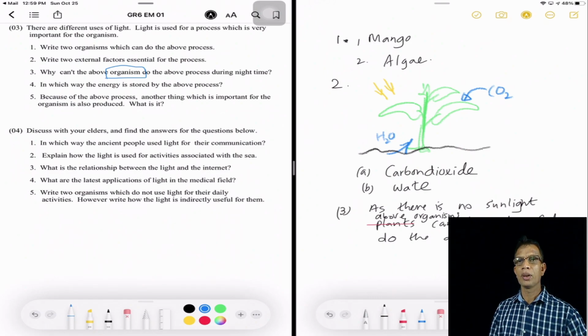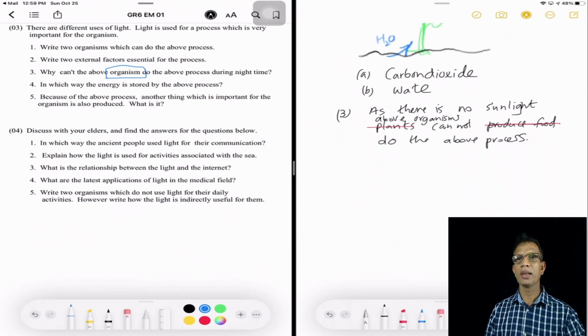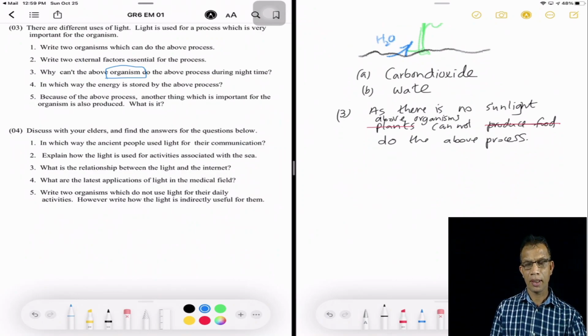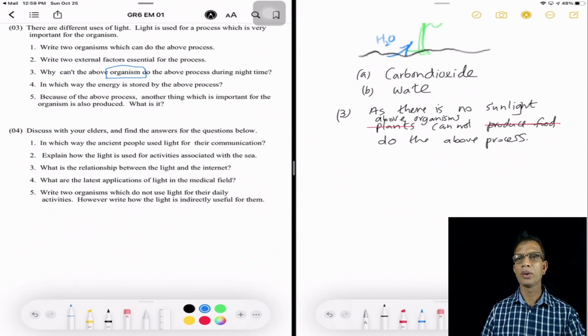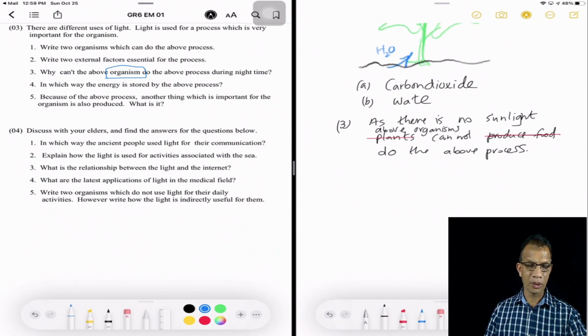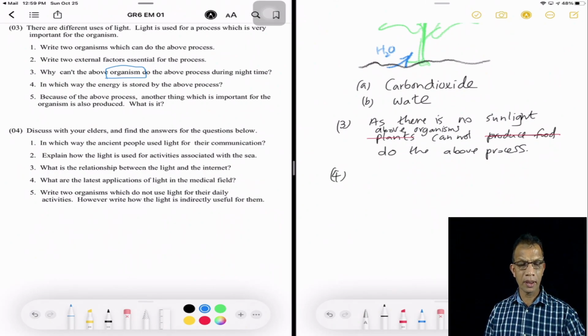You know that you must read the question and then write the answer according to the question, not according to your wish. Okay, moving to the fourth question. In which way the energy is stored by the above process?